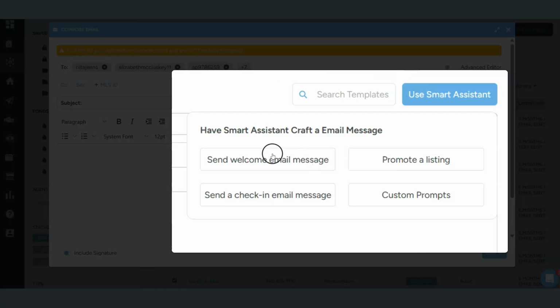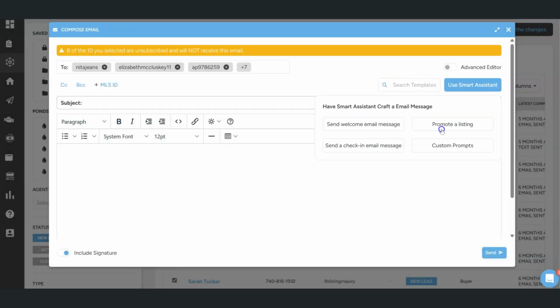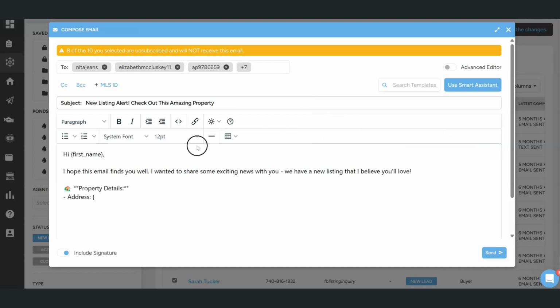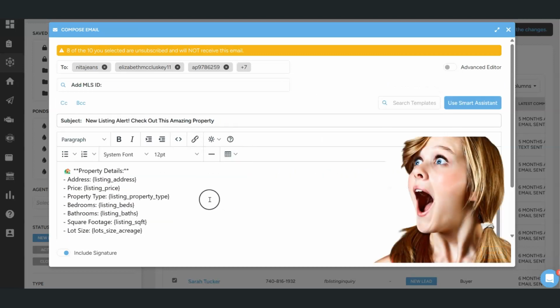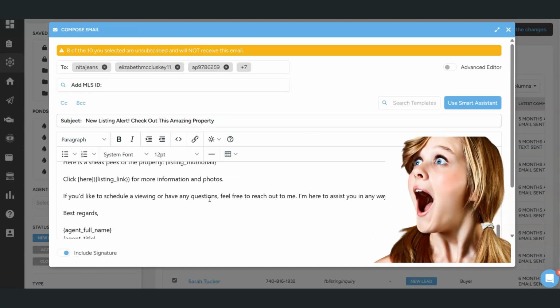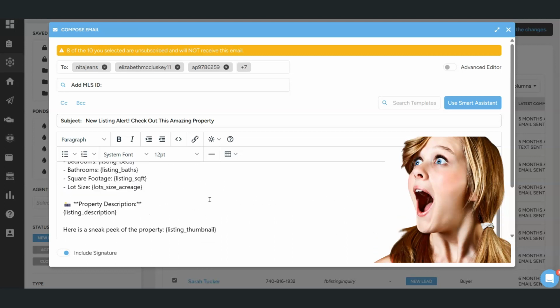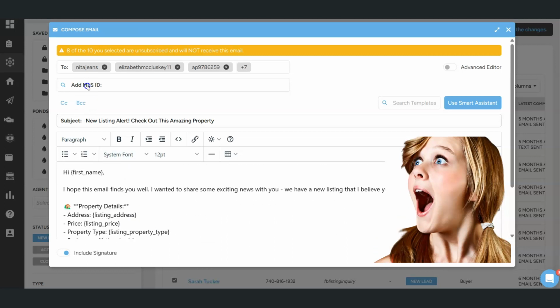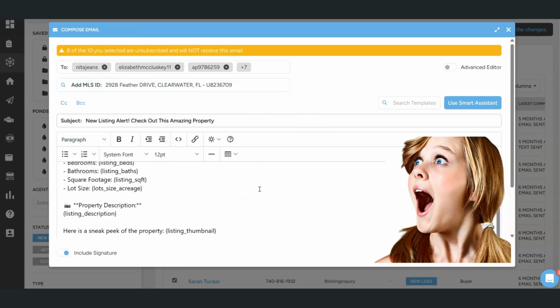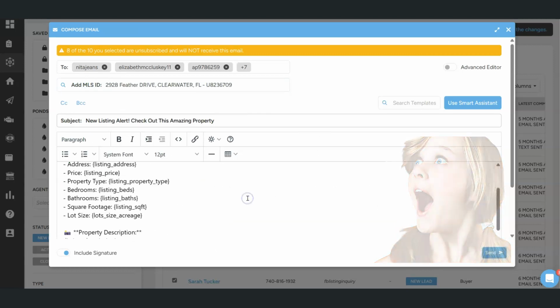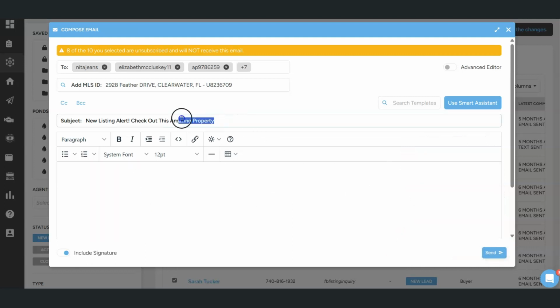You notice here that you can send a welcome email, a check-in, promote a listing, a specific listing. So if you do have a specific listing, for example, you see here I just clicked that and it just went on right off and wrote out this email about the listing. Really cool stuff. And all I would need to do is add my MLS ID right up in here and it would merge all that info in. Kind of nuts, actually, when you think about it. But let's go ahead and do some kind of re-engagement.